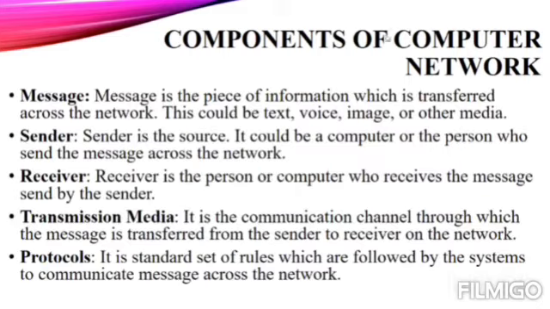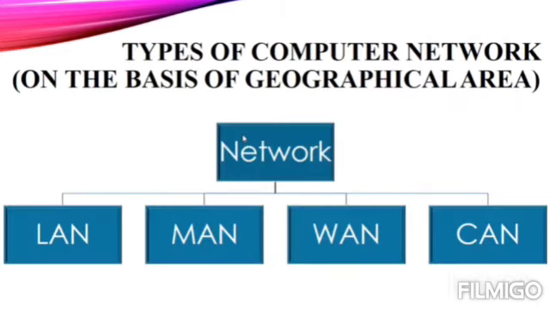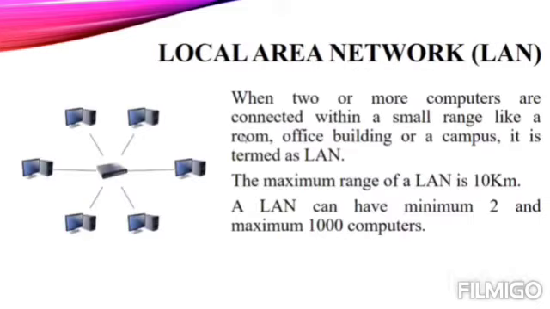You can simply read this whole page and go through it once. You will easily get these things. Now next we will discuss the types of computer networks. On the basis of geographical area, there are 4 types of networks that we have. These 4 categories are LAN, MAN, WAN and CAN. So one by one we have to discuss all these 4. We will start with the LAN first.